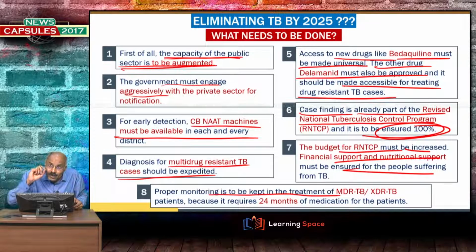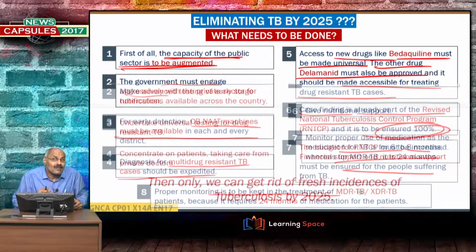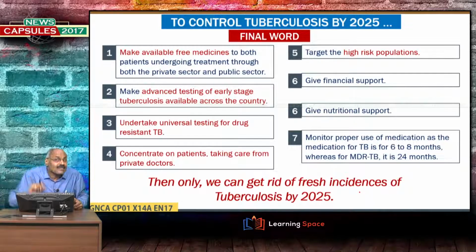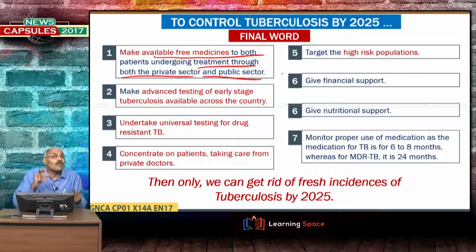It requires treatment up to almost 24 months in case of MDR TB or XDR TB, right? So, final word: make available free medicines to patients undergoing treatment through either the private sector or the public sector.